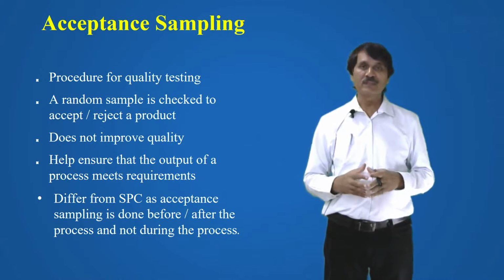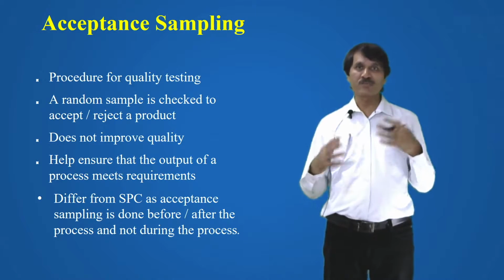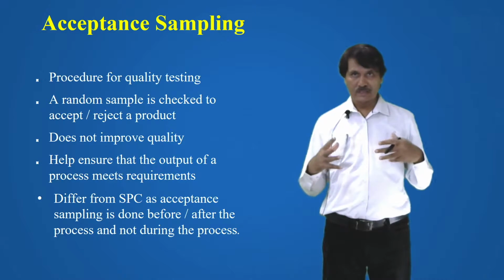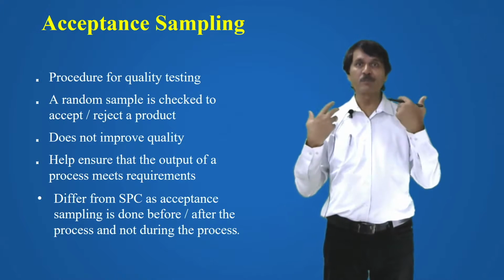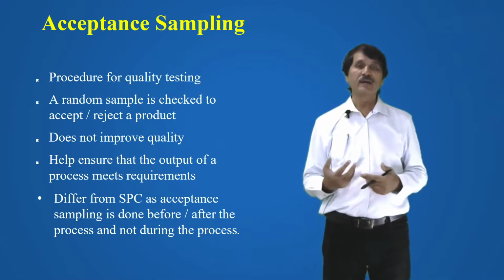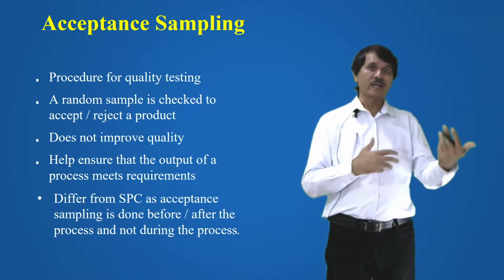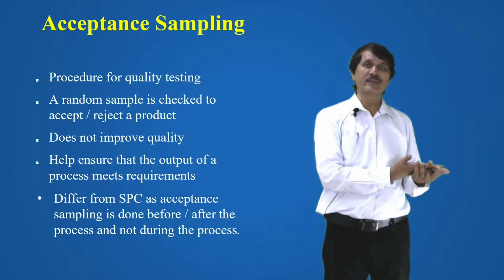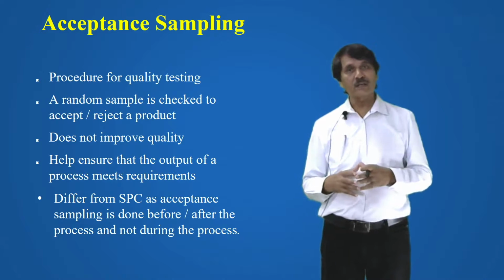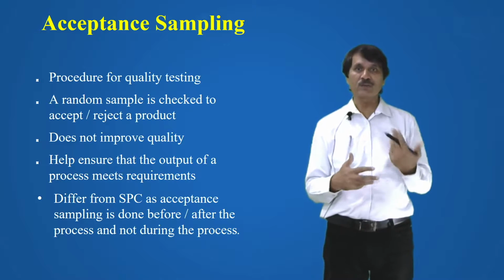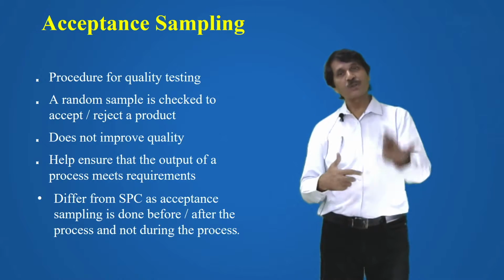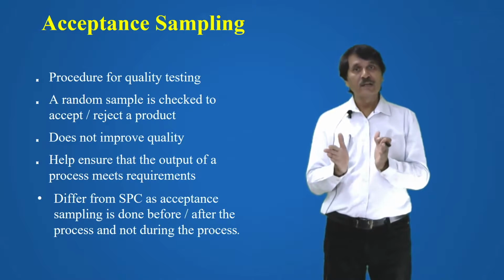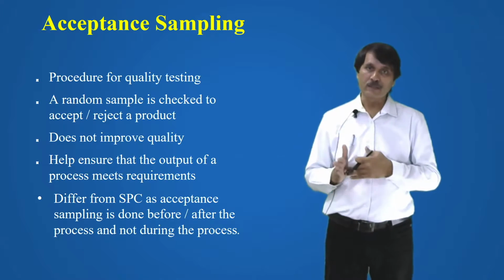As we have just seen, it is a procedure for quality testing. Here in the case of acceptance sampling, you are taking a random sample and checking it. If it is within the acceptable limit, you are going to accept that. If the defects are more, you are going to reject that. This is not a process where you are checking the quality for improvement. You are checking whether it is falling under the specified limits or not.